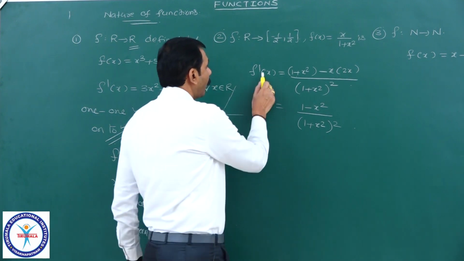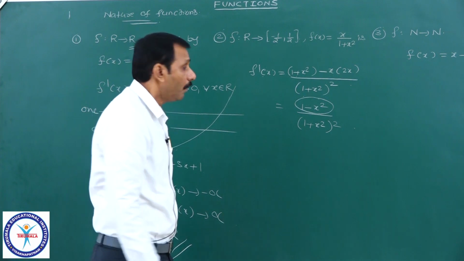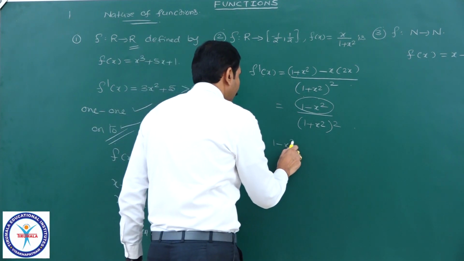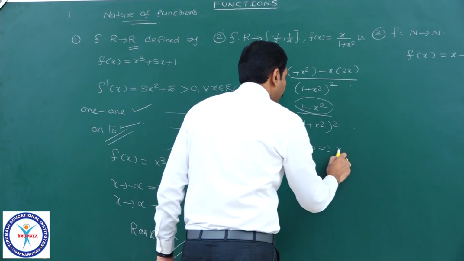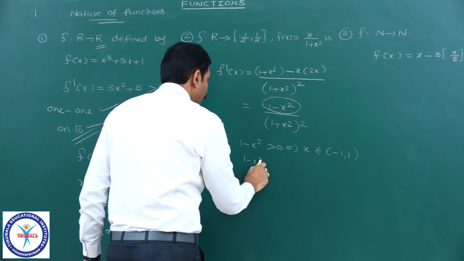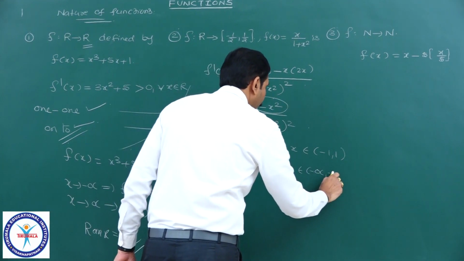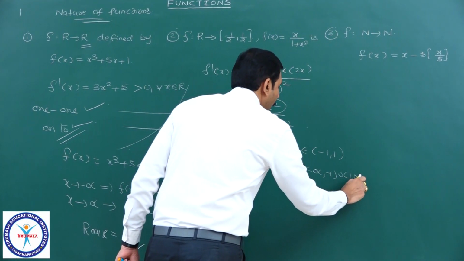Now the sign of f dash x depends on 1 minus x square only. Where 1 minus x square greater than 0 implies x belongs to minus 1 comma 1, and where 1 minus x square less than 0, x is from minus infinity comma minus 1 union 1 comma infinity.